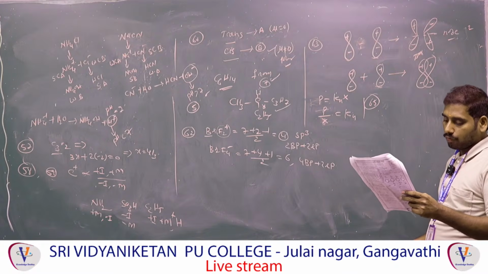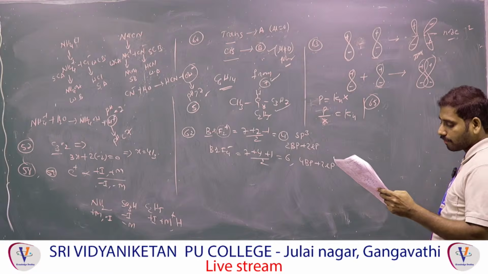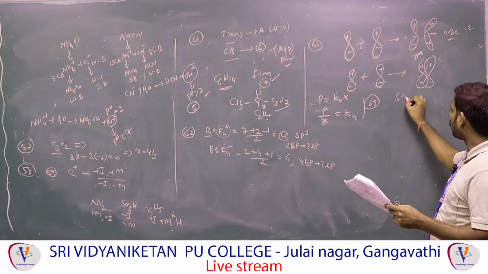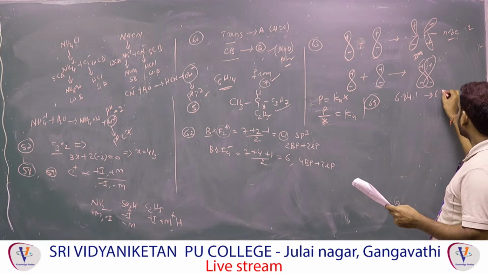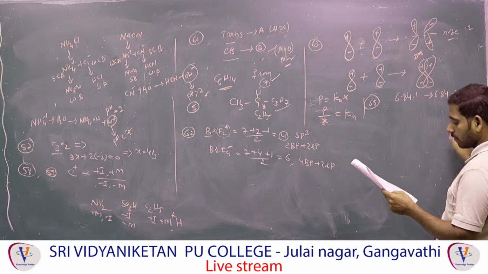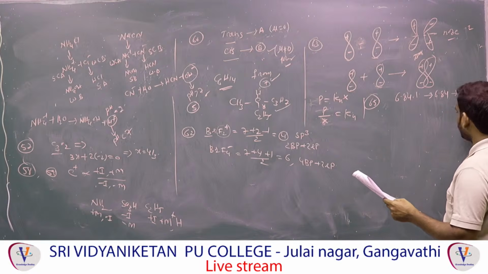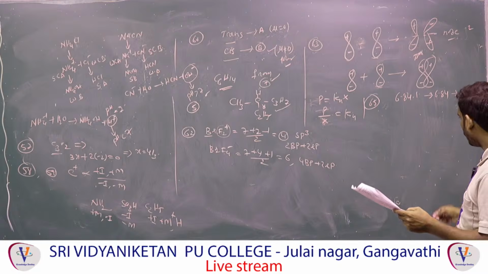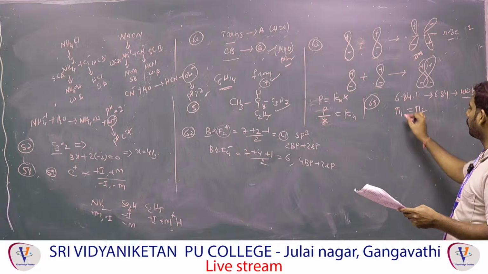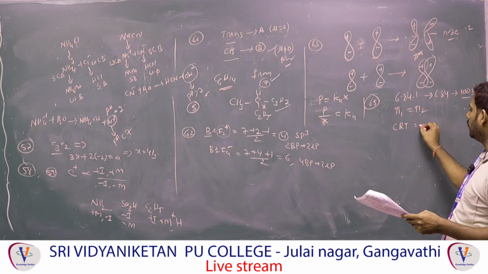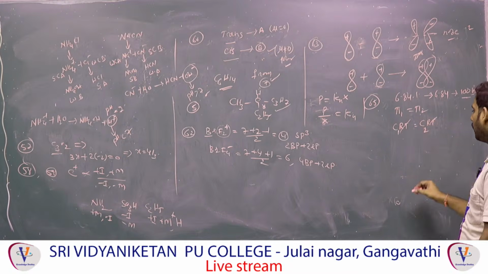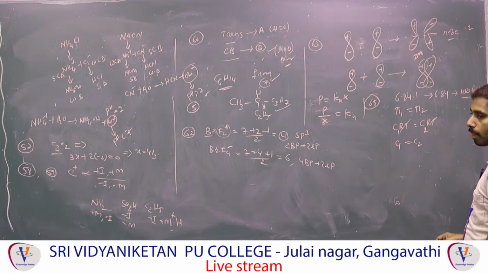Can ensure isotonic with the 1.52 solution of thiocarbamide. For thiocarbamide we have to calculate the molecular mass. 6.84 means 6.84 grams of solute present in 100 ml of the solution. That means W by V. They said isotonic. Isotonic means what? Pi 1 is equal to pi 2. Pi is equal to CRT, so C1 RT is equal to C2 RT. RT gets cancelled, that means C1 is equal to C2.